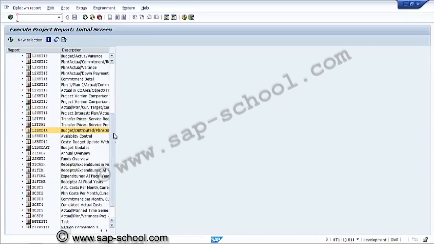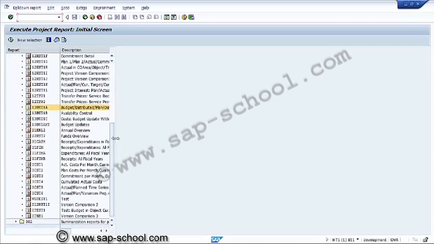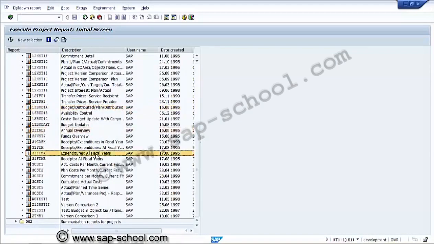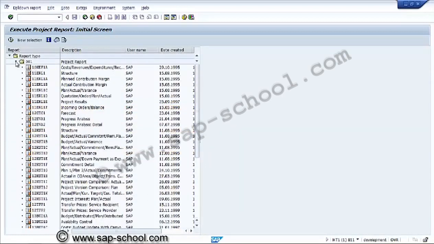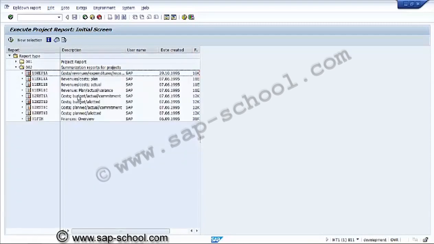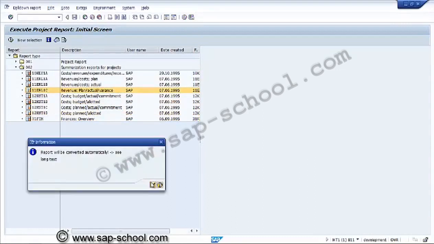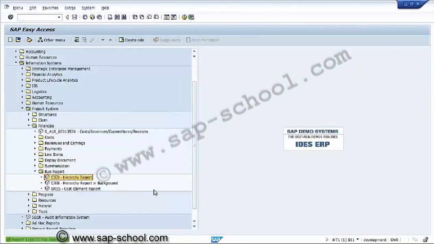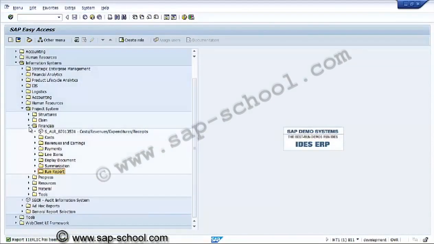Whatever report we require, we can execute from one screen, and the summarized reports and project reports are available. If required, we can create new reports here also. So this is the report hierarchy key. Now this is all about the reports.